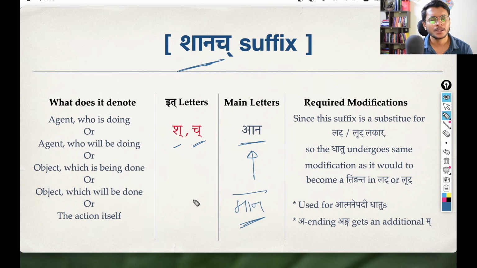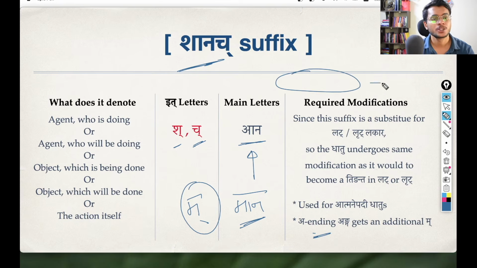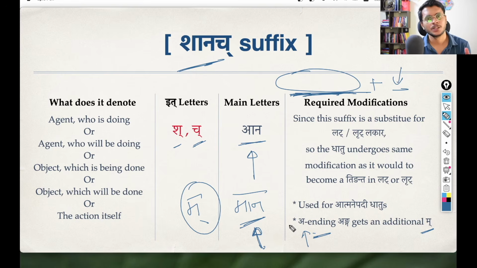This additional Ma before this Ana comes due to the rule that if there is an A-ending anga, that is, after doing all the modifications, whatever is there before the final Shanach pratyaya ends with A, then you get an additional Ma before this pratyaya. That is why Ma plus Ana becomes Mana. You may have noticed this Mana in the words made out of Shanach pratyaya. Again, we'll take the examples, it will be clear.